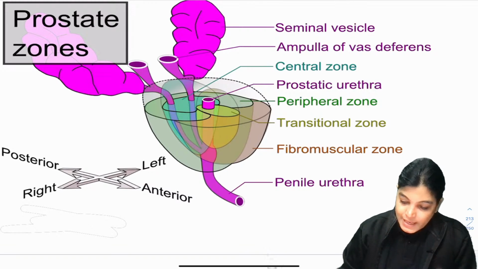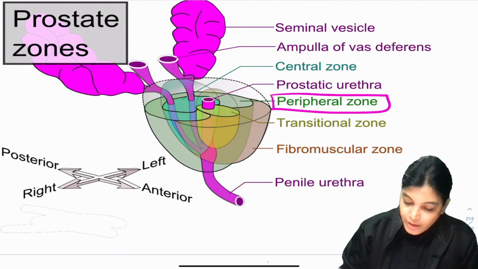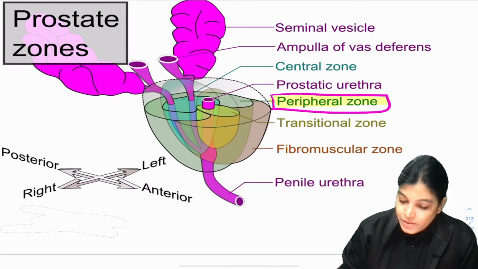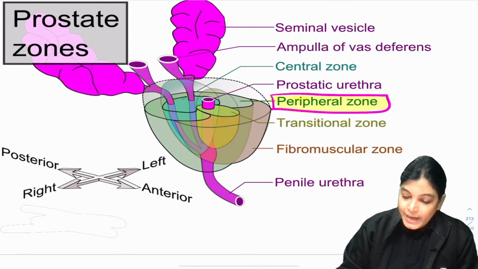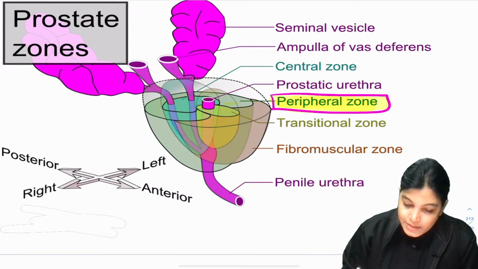What you can see here is the peripheral zone. If you look at the peripheral zone, it is occupying the distal urethra. Which part of the urethra is it occupying? You can see here it is occupying this part, so this is the distal urethra.